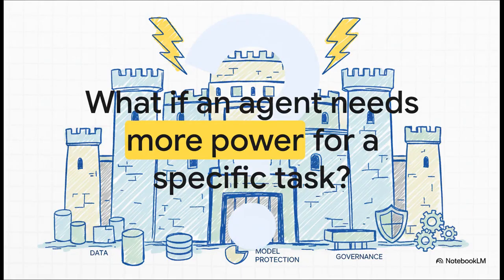But that brings up a really good question, doesn't it? A weather bot is simple. But what if you ask your agent to book a complex trip? All of a sudden, it needs access to your calendar, your contacts, maybe even your credit card. A static, low-privilege model just isn't going to cut it.